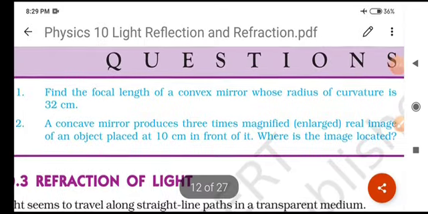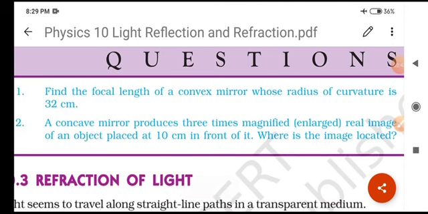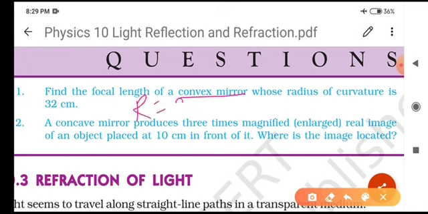Now here is the next question of this intext exercise: find the focal length of a convex mirror whose radius of curvature is 32 centimeter. So the radius of curvature is 32 centimeter. Then what about the focal length? As you know, the focal length of a convex mirror is taken as positive.